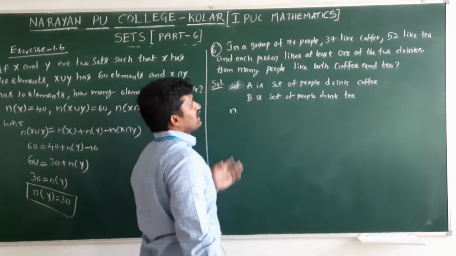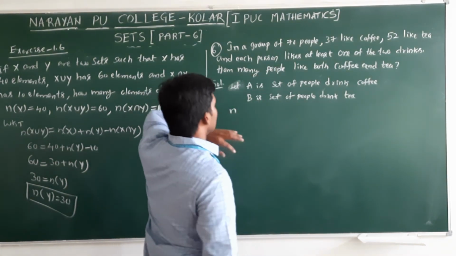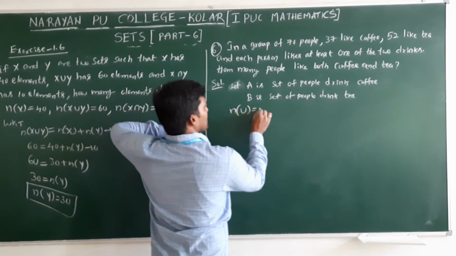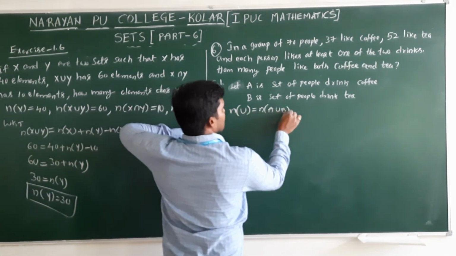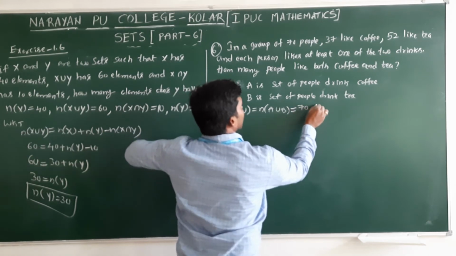Here at least one drink they need to take. That's why N of universal set and N of A union B are both the same, that is 70.